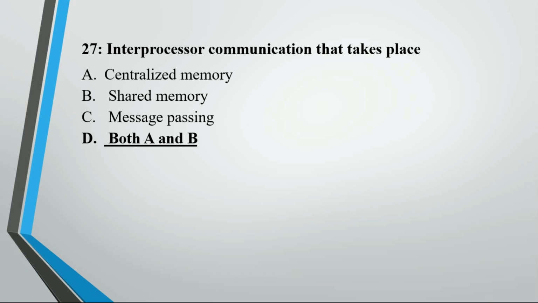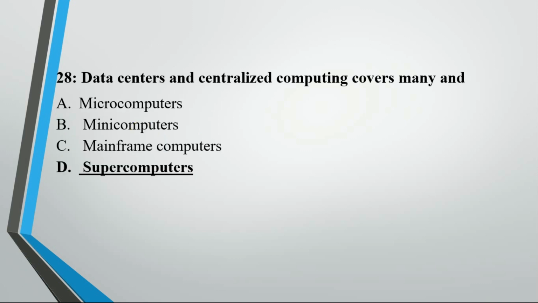So options are given here, that is option A and B, so we will put all. Now a question is, data center and centralized computing cover many microcomputer, mini computer, mainframe and supercomputer. So data center, centralized computing, we cover many supercomputers.